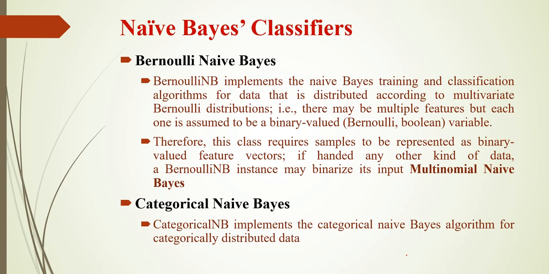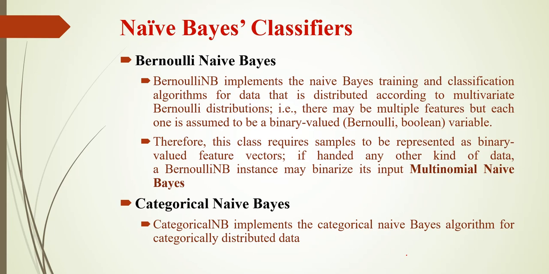If you take weather, we have three categories: sunny, rainy, and overcast. If you take temperature, we have two categories: mild and hot. Likewise, we have certain categories. For that kind of data, we will go with categorical Naive Bayes. So these are the different types of classifiers available in the Naive Bayes algorithm.